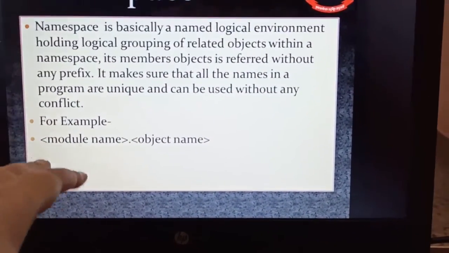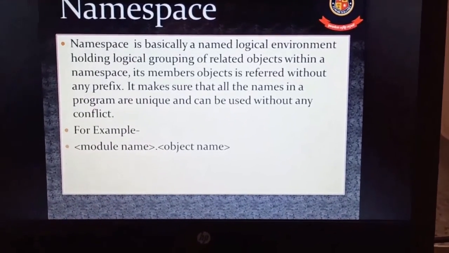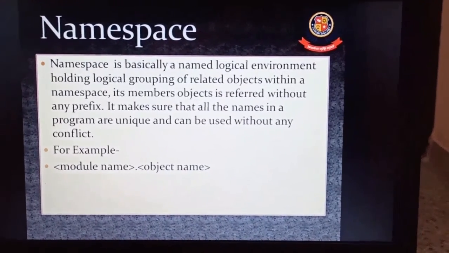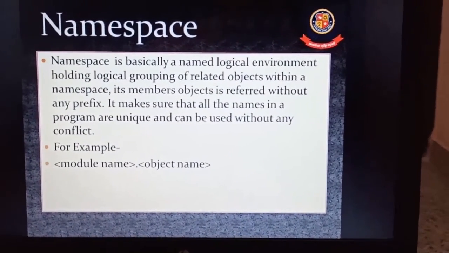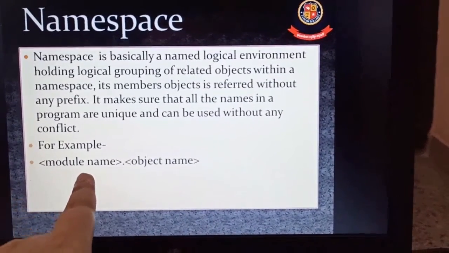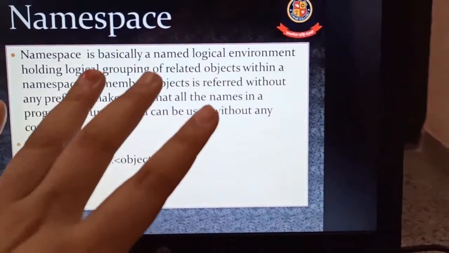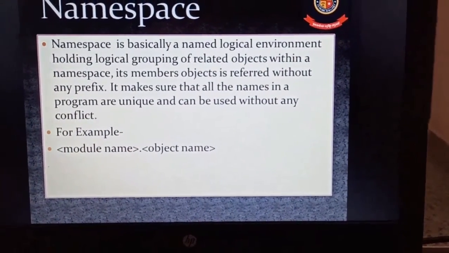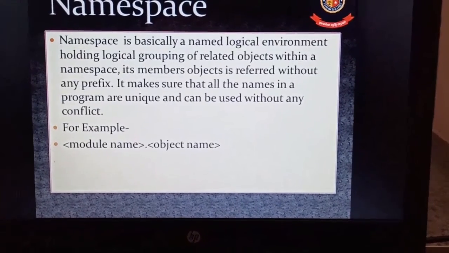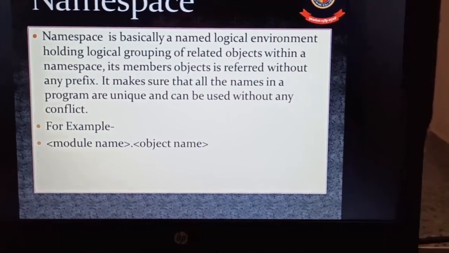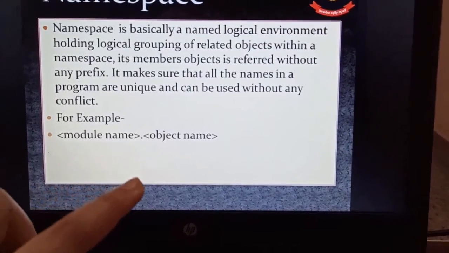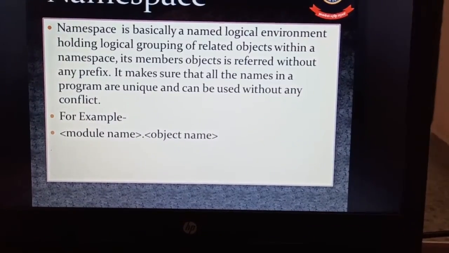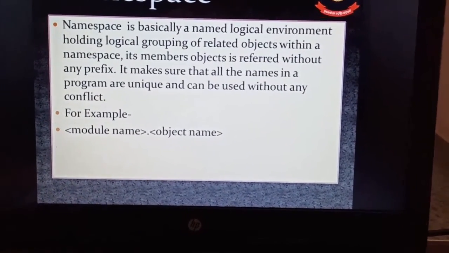Clear? Similarly here, when I import a module in my program, so that I can access all the functions and variables I have designed in that module, how can I use them? By using first the module name, then a dot, then the object name. That is what is written here: namespace is a named logical environment holding a logical grouping of related objects. Its member objects are referred to without any prefix. It makes sure that all the names in a program are unique and can be used without any conflict.